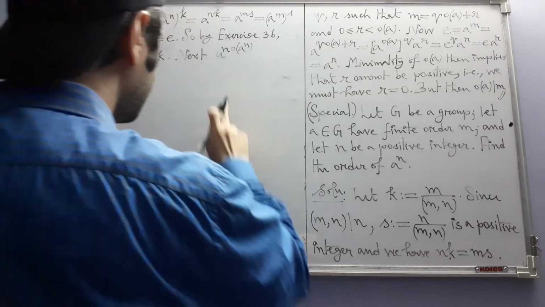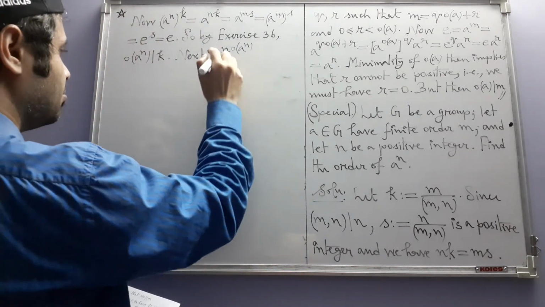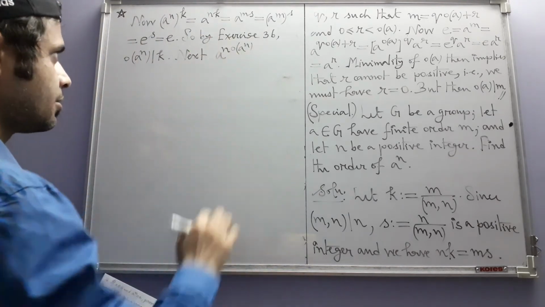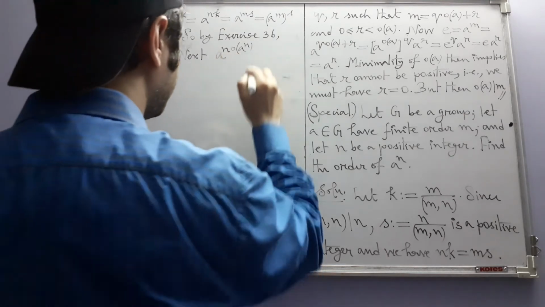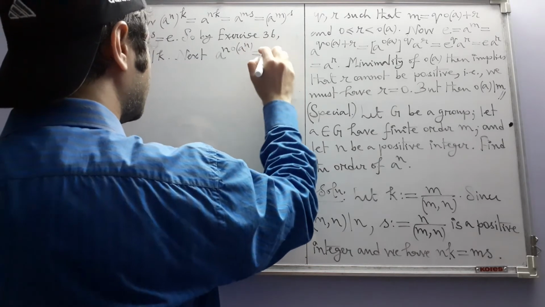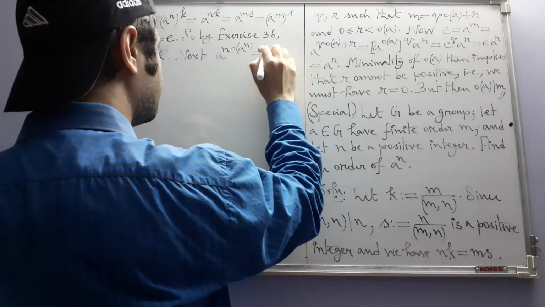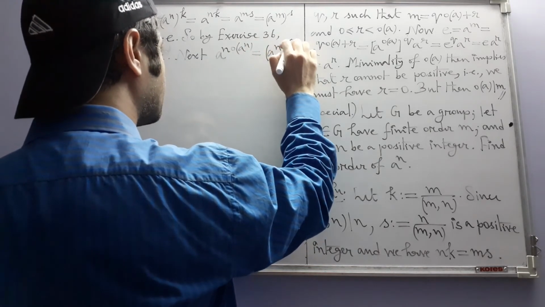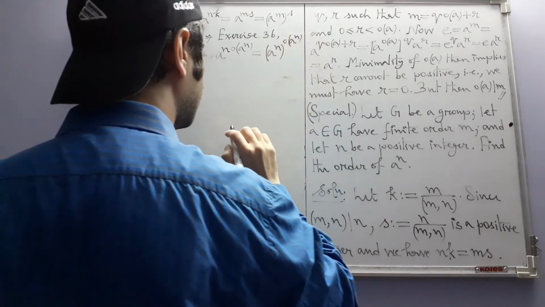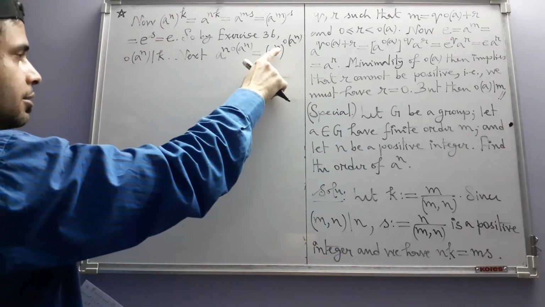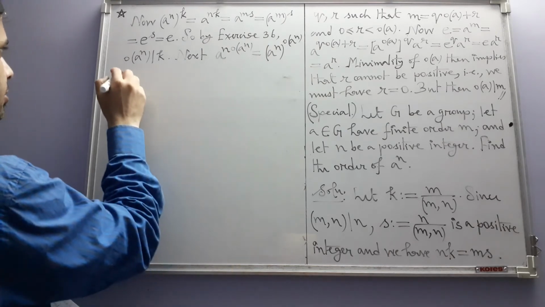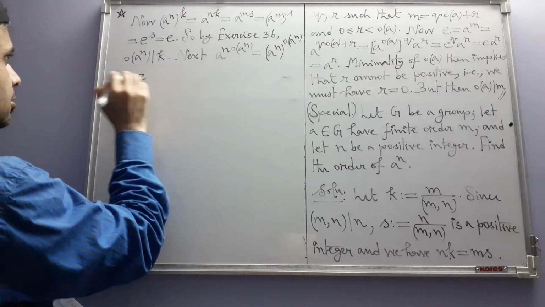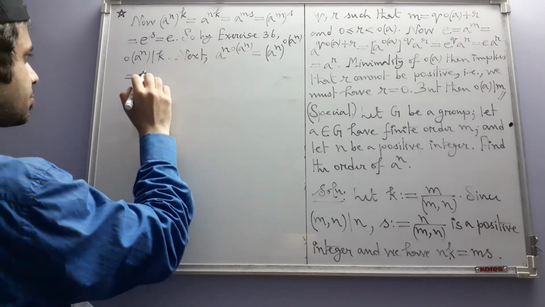Now next, this power here, the base is a and the exponent is n times order of a to the power n. Again, by our rule of exponent, this is a to the power n, whole to the power order of a to the power n. Any element to the power its order is equal to identity.